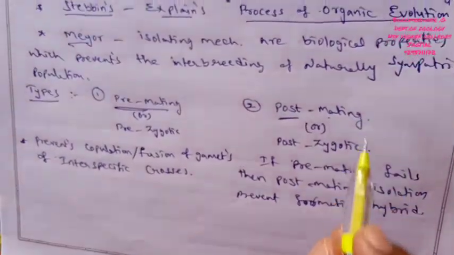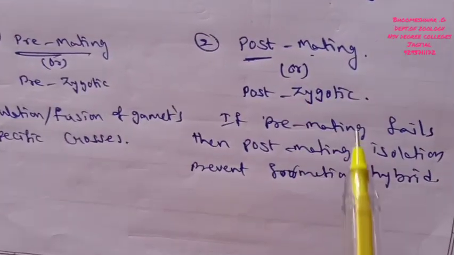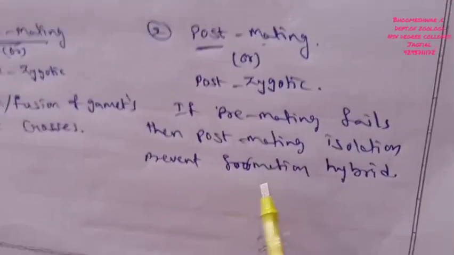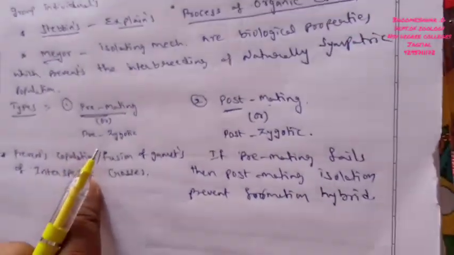Here, another one is the post-mating barriers, which prevent the formation of hybrids, right? So these are the pre-mating isolations and post-mating isolations. Now here we have clearly discussed the types of isolating mechanism.